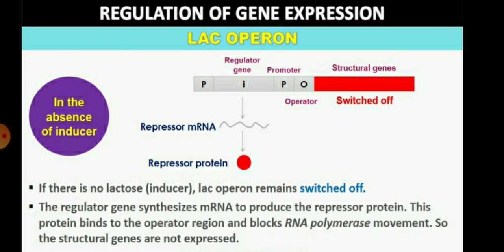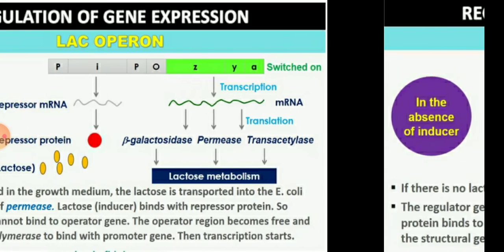This protein binds to the operator region and blocks the RNA polymerase movement, so that the structural genes are not expressed in the absence of the inducer. You can see in this diagram the LAC operon model, with the regulator gene, and in the absence of the inducer, the repressor mRNA and the repressor proteins.